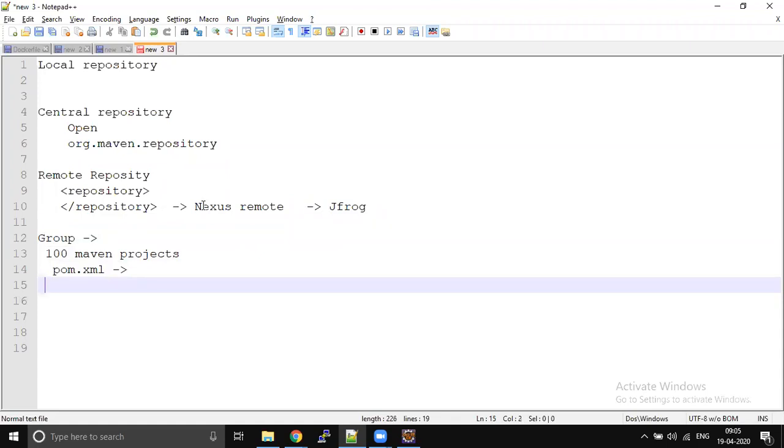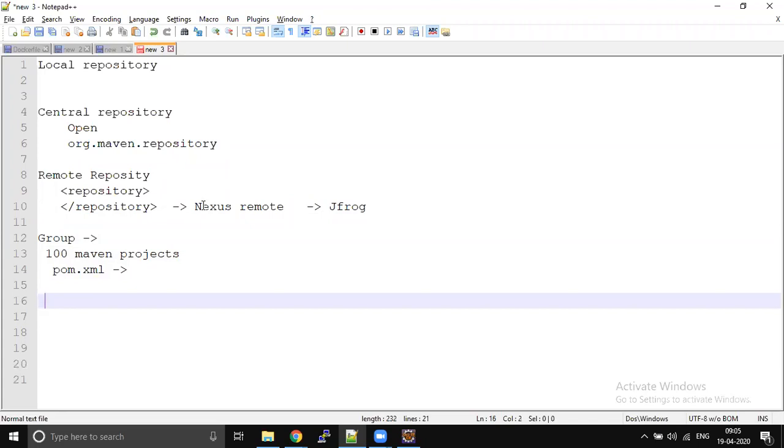So what is a common configuration file which can handle all this? Instead of doing a change in each and every pom.xml file, if I change one file, it is going to impact all the pom.xml files which are there in my system.